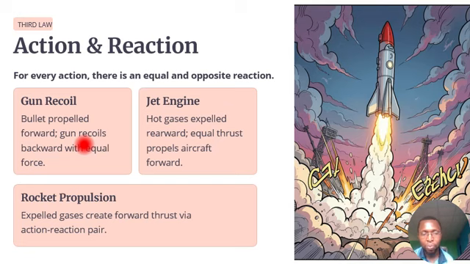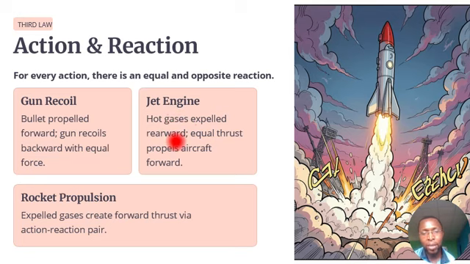That's the reaction. So the action there is the shooting of the bullet from the gun. When you do that, the bullet goes out and goes forward, then the gun that released the bullet moves backward. That's the reaction.